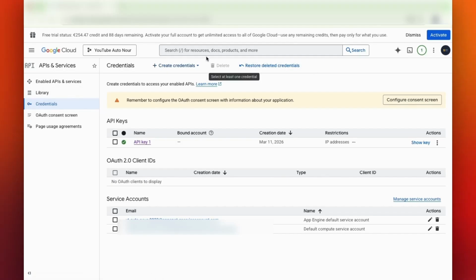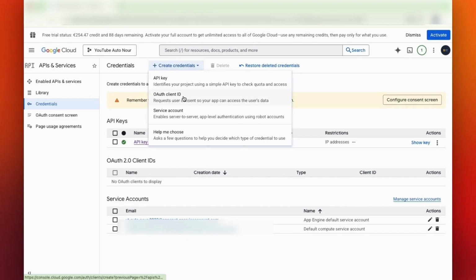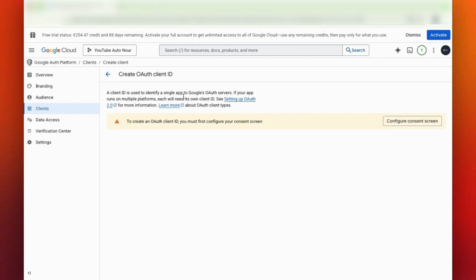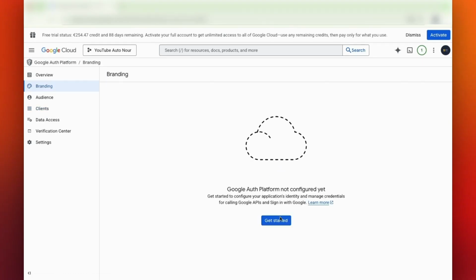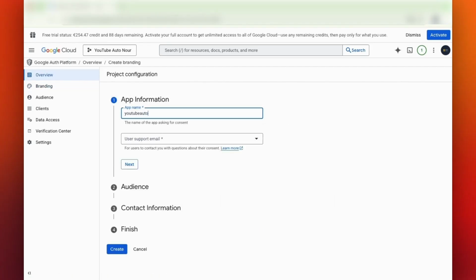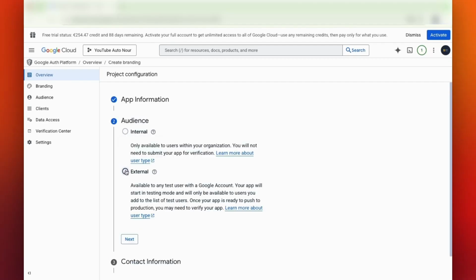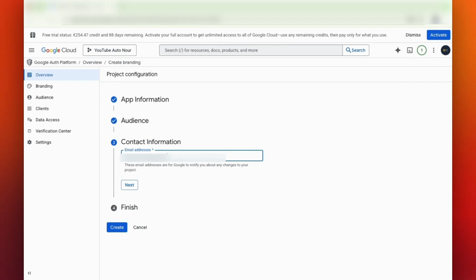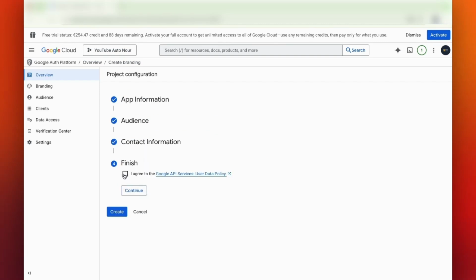Now go to your Google Cloud dashboard. Click Create Credentials and select OAuth Client ID. If prompted, click Configure Consent screen and then get started. Give your app a name. Select your email address from the drop-down menu and choose External as the user type. Under Contact Information, enter the same email address you used earlier. Then click Next and agree to terms. Click Continue and finally click Create.